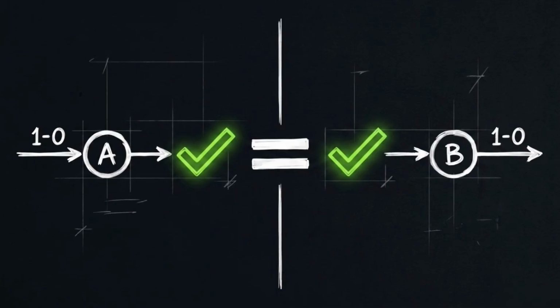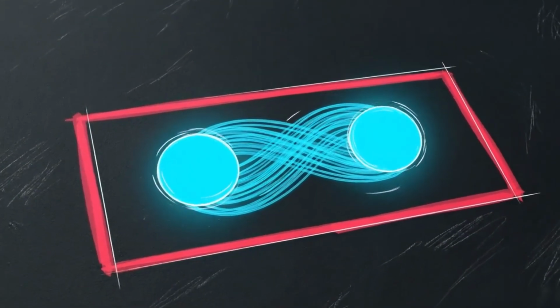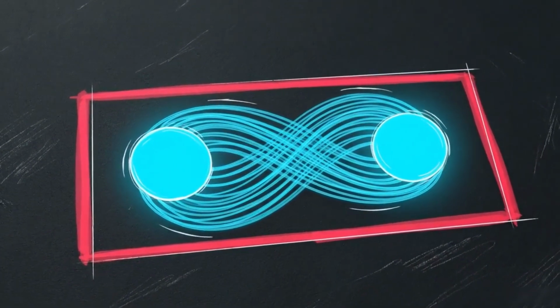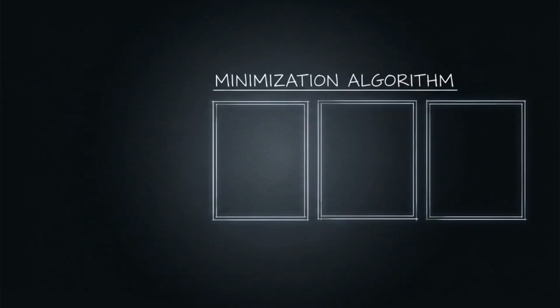Mathematically, if every possible future input leads two separate states to the same outcome, either both accepting or both rejecting, those states are indistinguishable. Indistinguishable states are logically identical. Maintaining them as separate nodes in our graph serves no purpose. They must be merged. To globally minimize an entire DFA, we rely on a formal three-step partitioning algorithm.